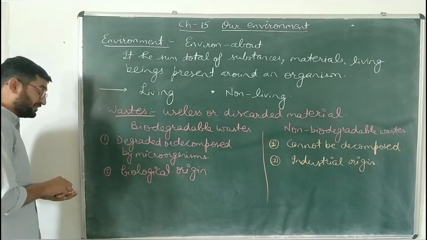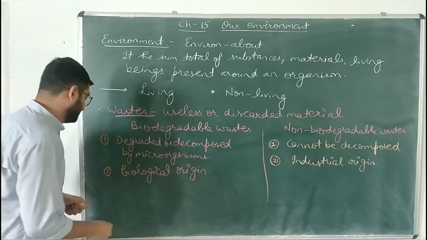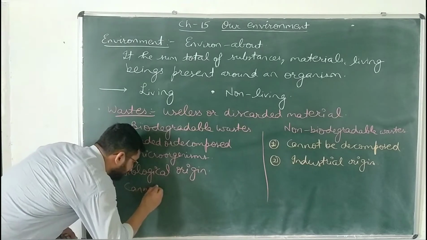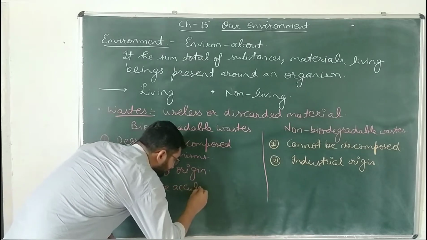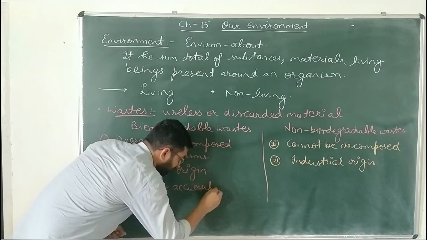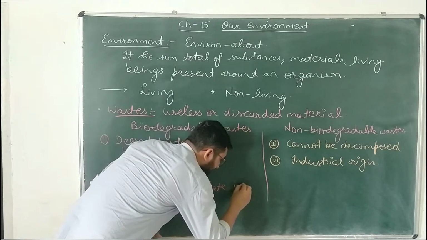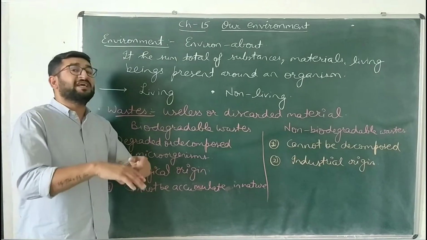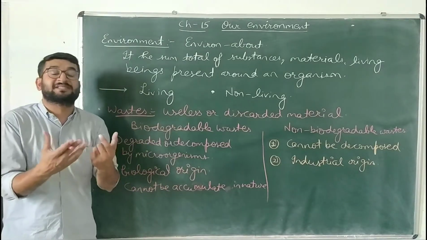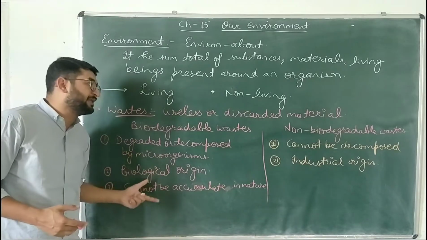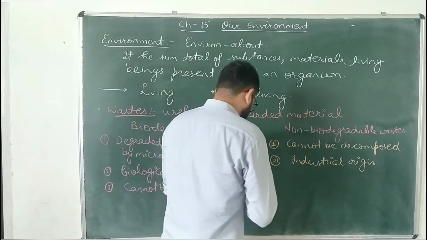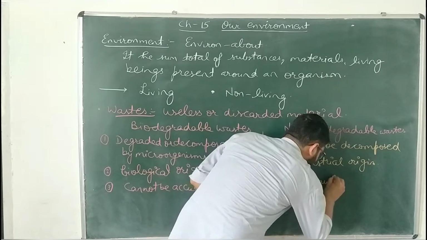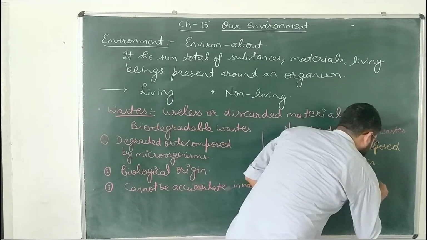The third difference is on the basis of their accumulation in the nature. Biodegradable wastes are not able to accumulate in nature quickly, as they are degradable. So whenever they get collected in the nature, the microorganisms present in the surroundings will degrade them, will decompose them. And the non-biodegradable wastes are accumulated in nature very easily.